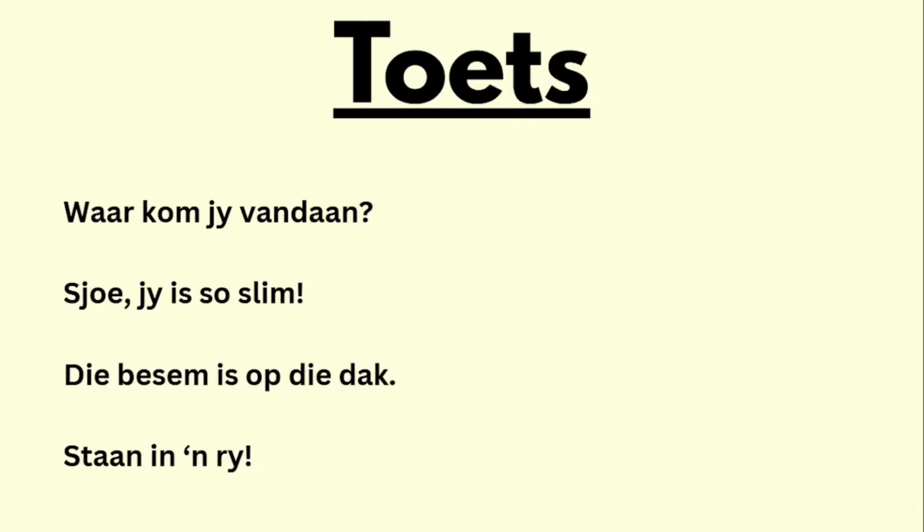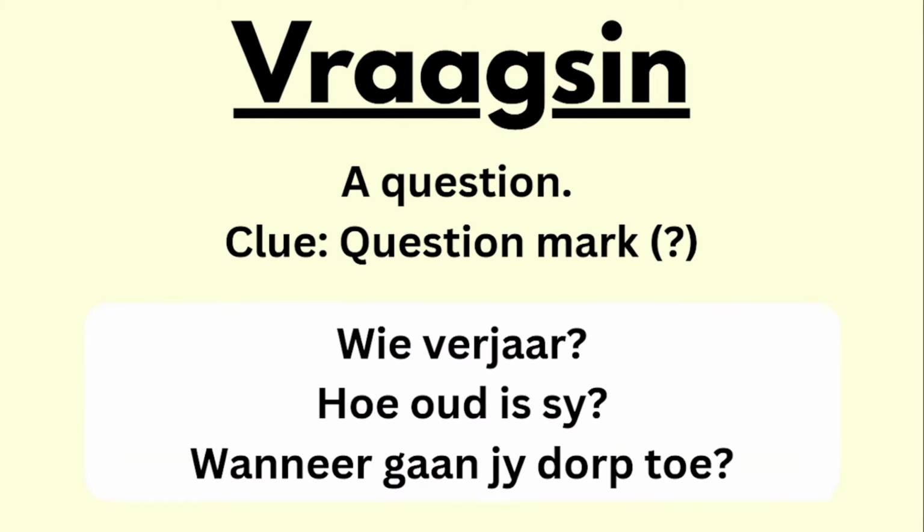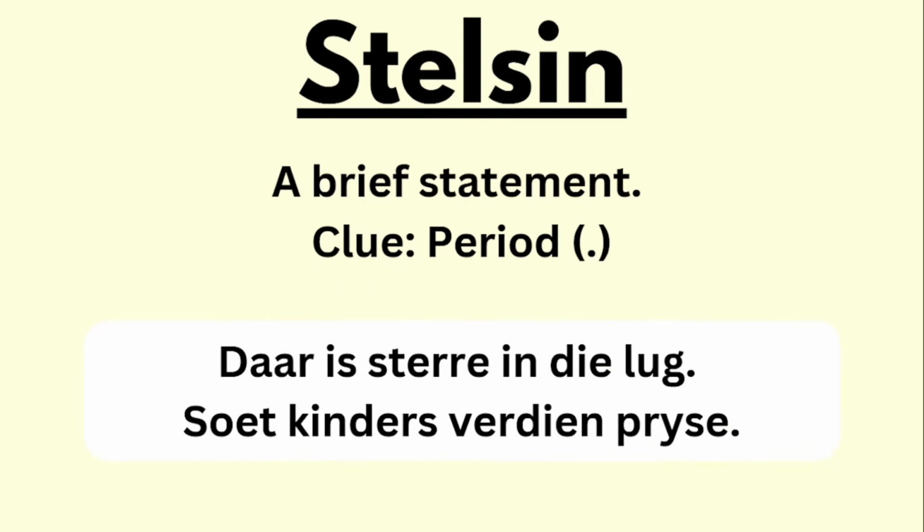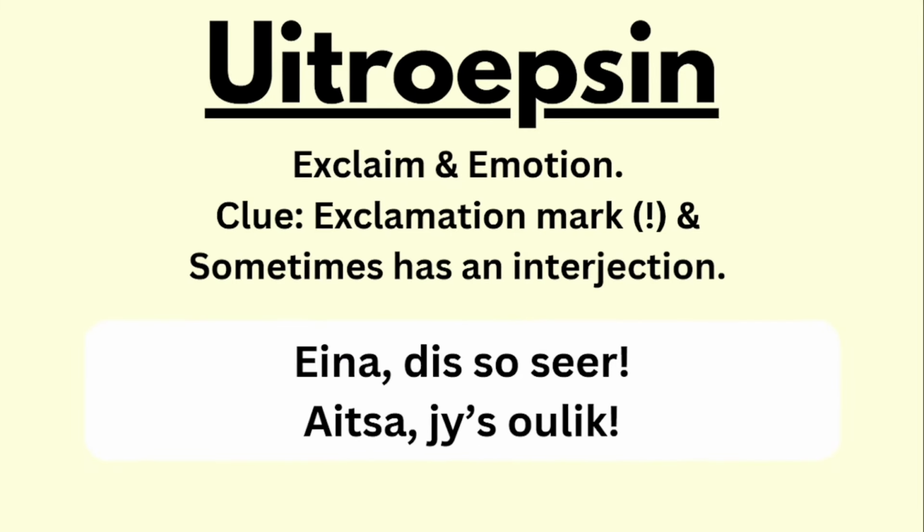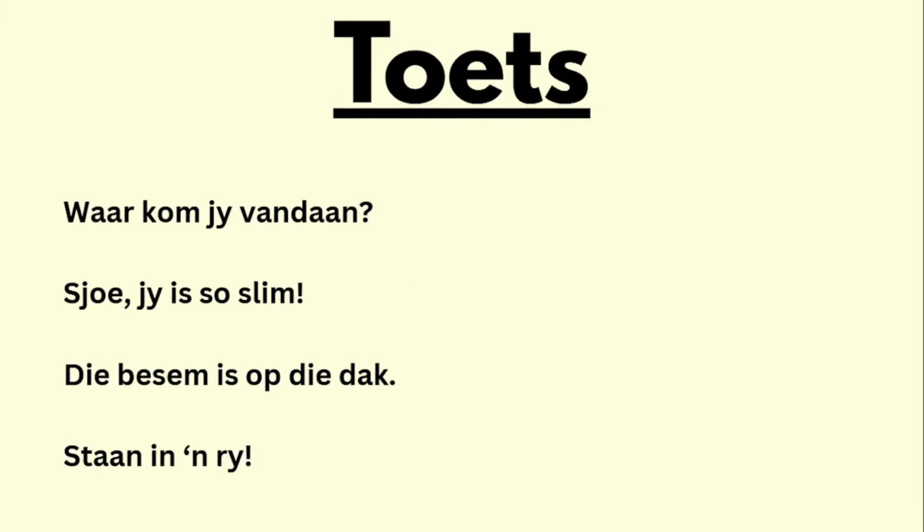All right, so now we're gonna do a quick test, because that is literally all you are required to know about sinsoorte. And the way that they're gonna ask it, it will range anywhere between 1 mark and 4 marks, because they can either ask all 4 of them, or 3, 2, or just 1. But in whichever case, if you understand how this works, you never have to study it again, because you just know that it is like that and it doesn't change. So let's do a quick test.